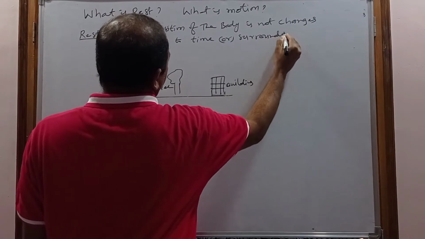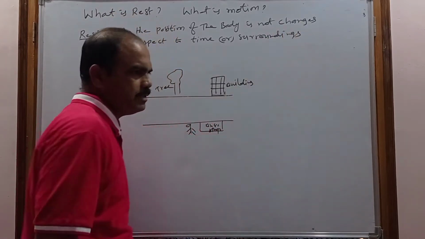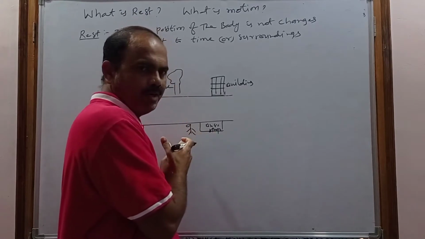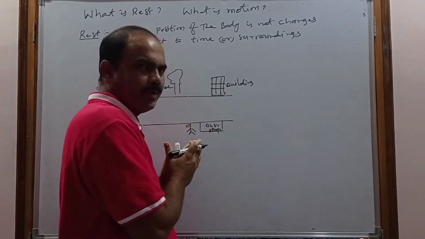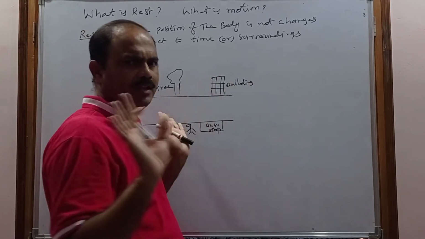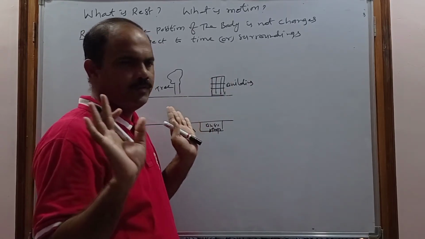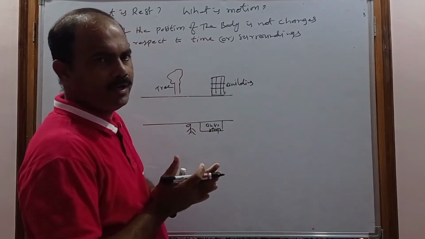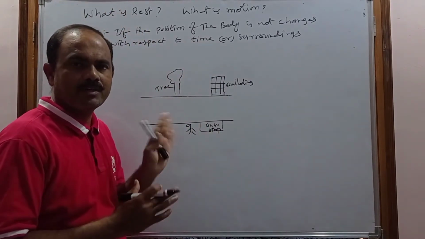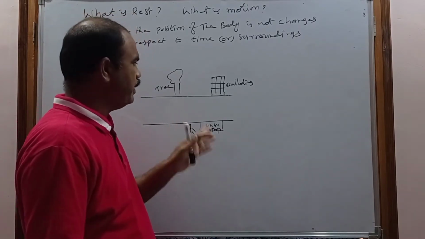With respect to time or surroundings means the reference point. You are the surroundings, you are a reference point, and the surrounding may be an observer or anything. So with respect to surroundings or time, if the position of the body does not change, then that body is said to be in a state of rest.